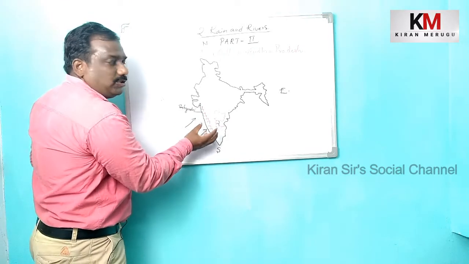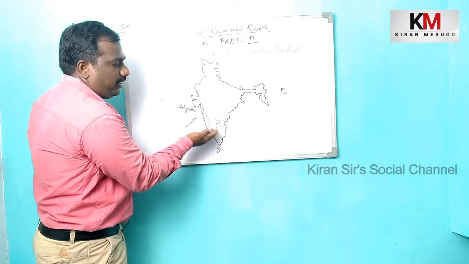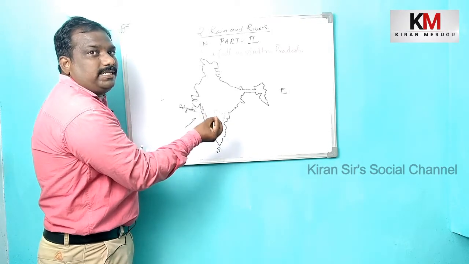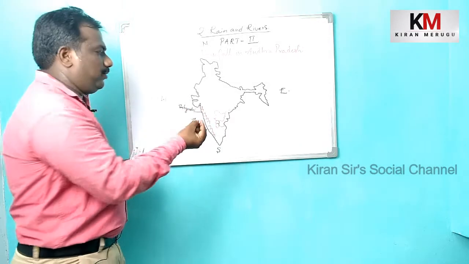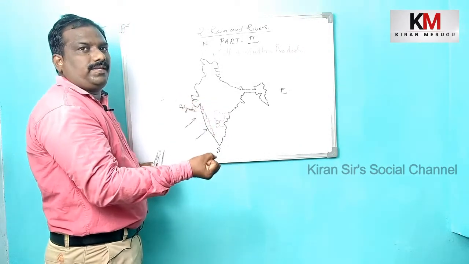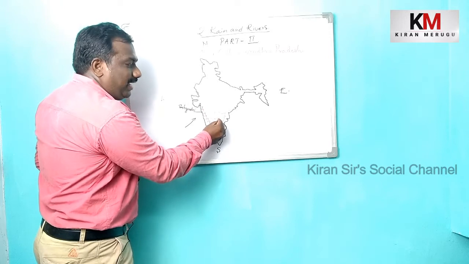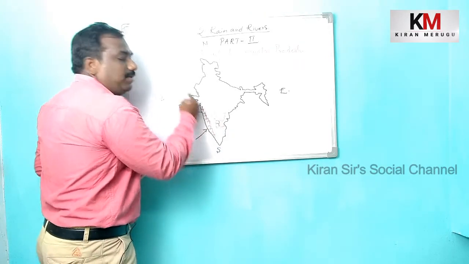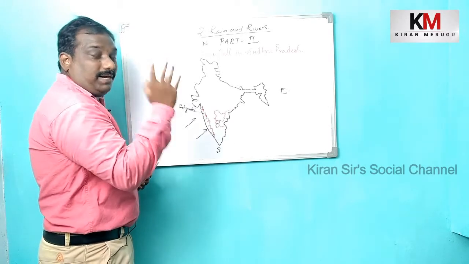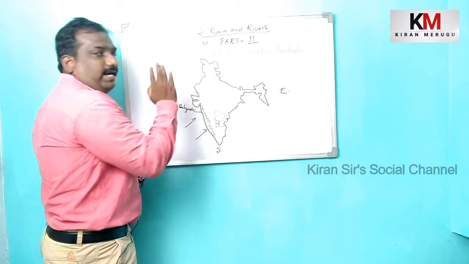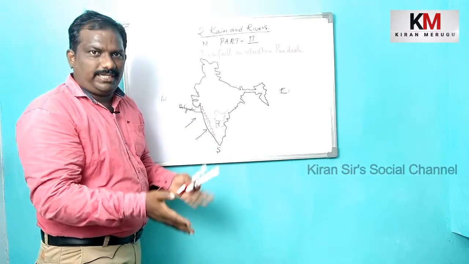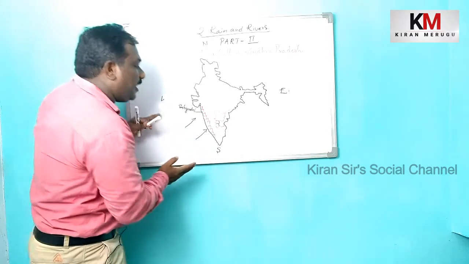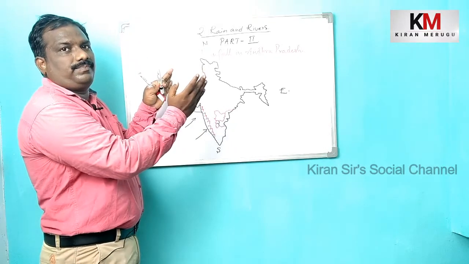So these monsoon clouds have already given rainfall to the Western Ghats region, so they have little moisture left. That's why they give less rainfall to this region. Which region? The Rayalaseema region. But Telangana, of course it is not in our state, receives the highest rainfall during the southwest monsoons.